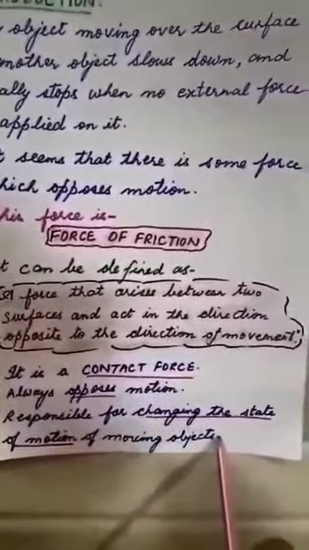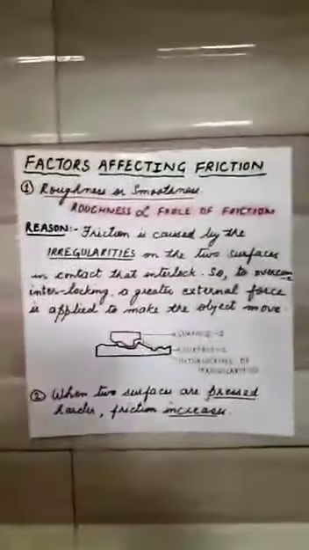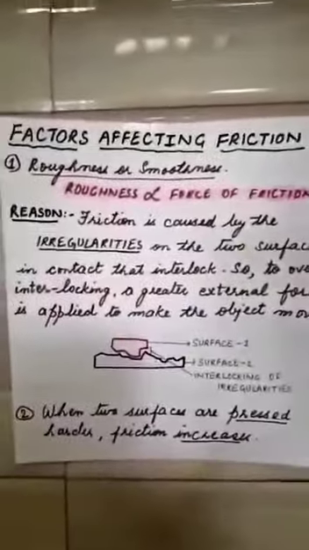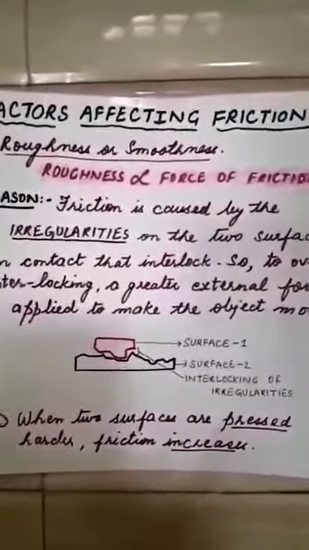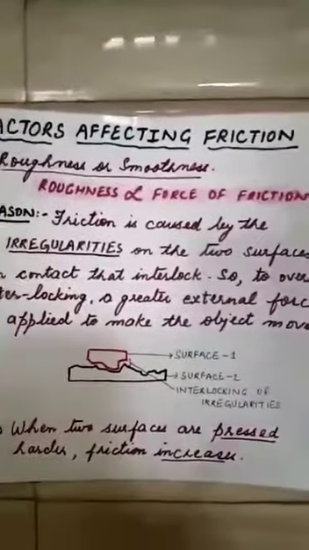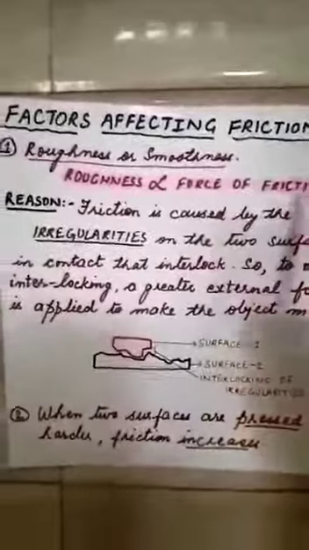Now children, let's see what are the factors that affect this friction. There are two factors. Number one, roughness or smoothness. That is, when roughness of the surface of an object increases, force of friction also increases. Now let's understand with the help of an example. Let's take this toy car again, and it is moving on this rough road which has so many irregularities and it covered this much distance only.